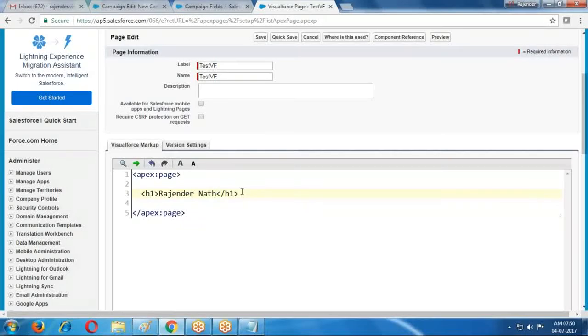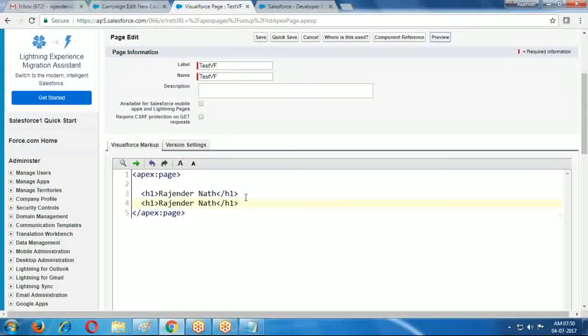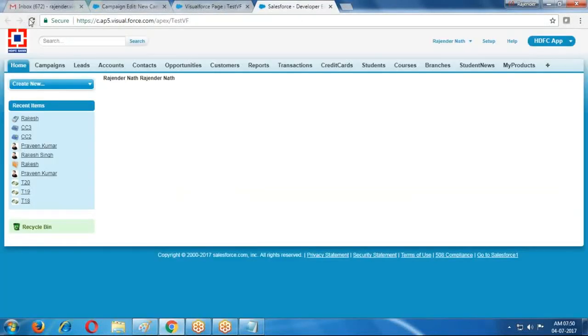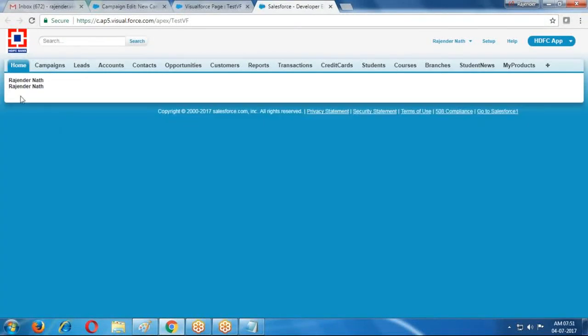Rajendra Nath. You can use it just like HTML coding. If you want to take the preview, you can take the preview. I want to display Rajendra Nath on the next line, so just use the break statement. I don't want to display the left sidebar, so I use sidebar equal to false, and then the sidebar is removed.